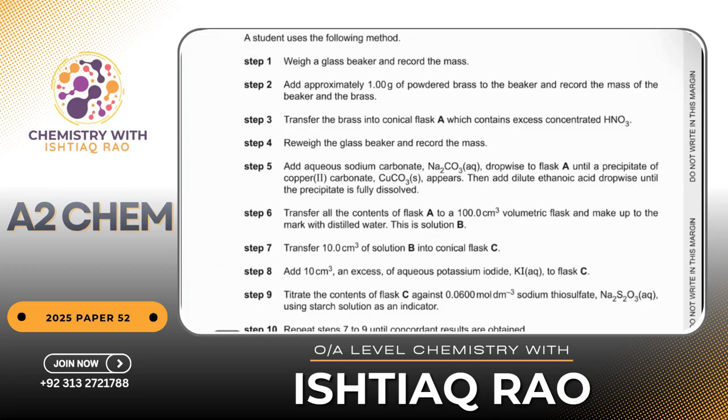To avoid this, we reweigh the glass beaker so that I can take a difference to have an accurate mass, because I would be using the same value in the next calculation. It would give you accurate results.